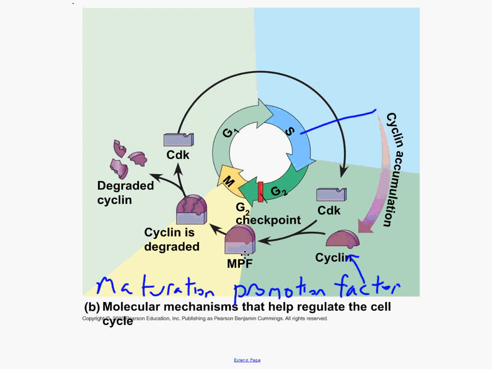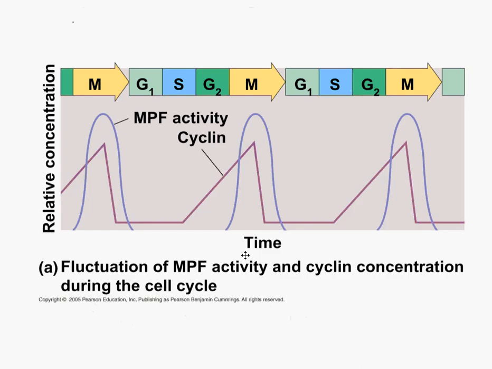How does it know when to start? Well, when that MPF is at a particular concentration in the cell, mitosis begins. This checkpoint begins, or that particular place in the cell cycle starts, and mitosis begins happening. Here's another picture of this. There's MPF activity, and the purple line is cyclin.